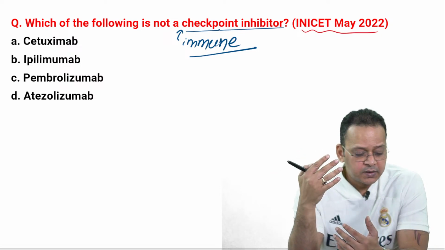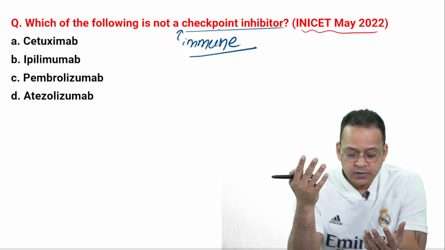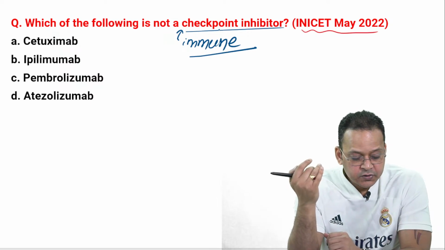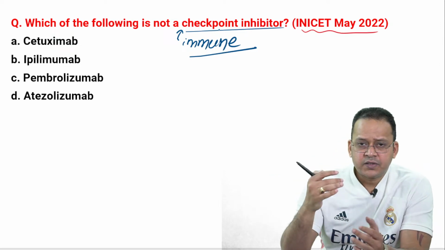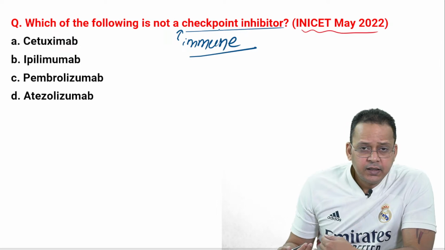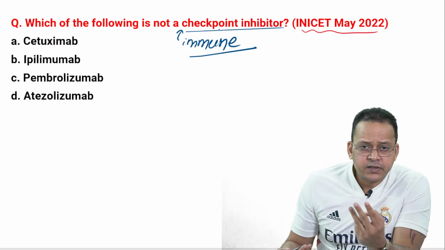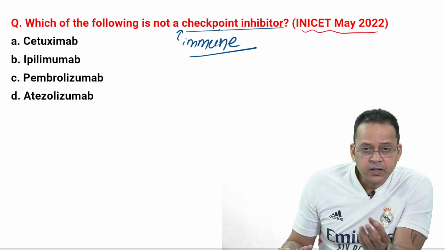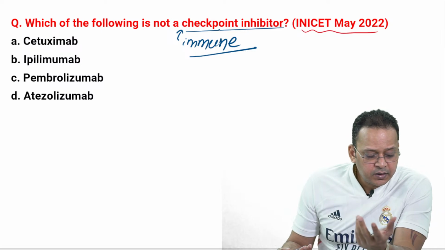To begin with, let us start with the MCQs. Which of the following is not an immune checkpoint inhibitor? This is an MCQ which has already been asked. In fact, there are 3 MCQs which have been asked in the last 2 years related to immune checkpoint inhibitors, and I'll discuss most of them. So come on guys, let me know what is the answer. What do you guys think?